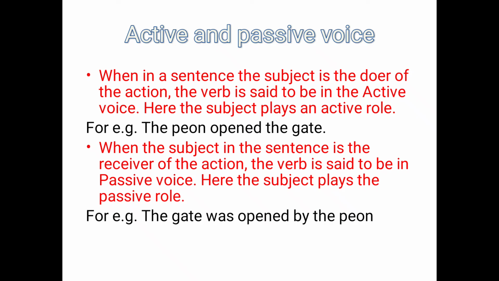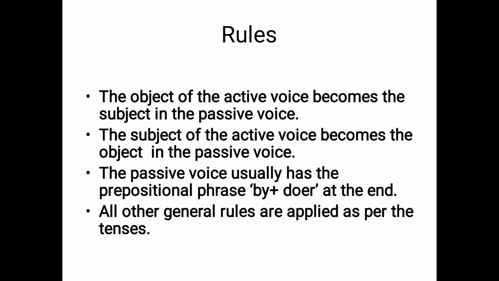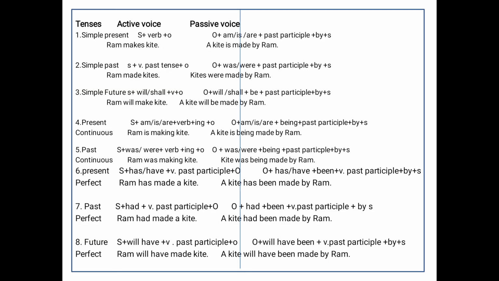So in the passive voice, what are the rules? Again we will revise the rules. The object of the active voice becomes the subject in the passive voice, and the subject of the active voice becomes the object in the passive voice. The passive voice usually has the prepositional phrase by plus doer at the end, and all the general rules are applied according to the tenses. Already we have seen the tenses one by one: simple present tense, past tense. Whatever changes according to tenses we have to make while converting from active to passive voice, you have to remember and write it down in your notebook.